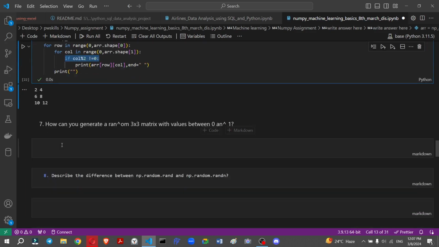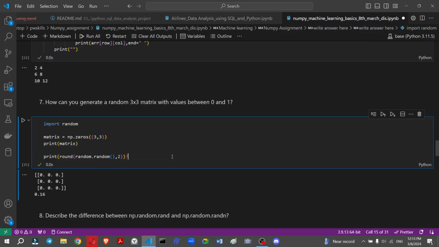So now the next question is, how can you generate a random 3 by 3 matrix with values between 0 and 1? Means we create a matrix of 3 by 3, and the values in this matrix are between 0 and 1, so we use the random function to generate the matrix. First I write the code, then I will explain.